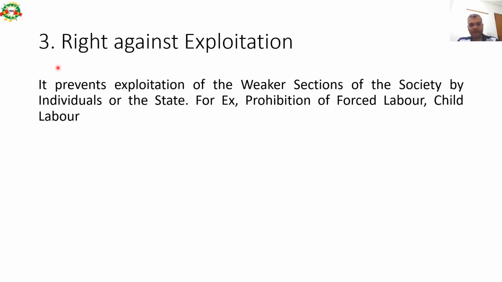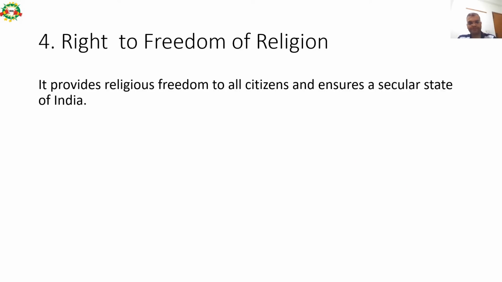Right against exploitation. It prevents exploitation of the weaker section of the society by individual or the state. Example, prohibition of forced labor and child labor. Right to freedom of religion. It provides religious freedom to all citizens and ensures a secular state of India.